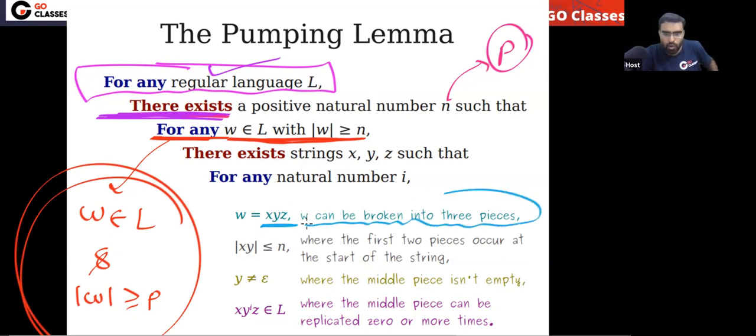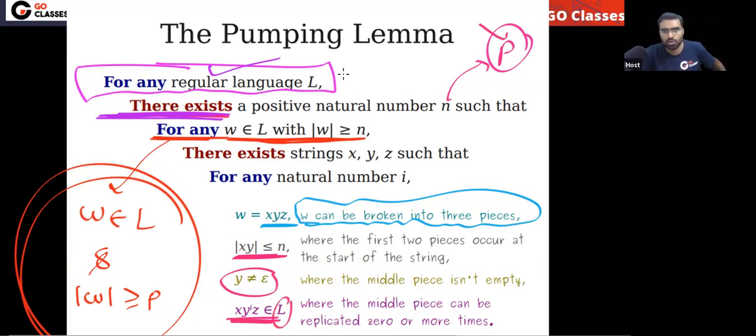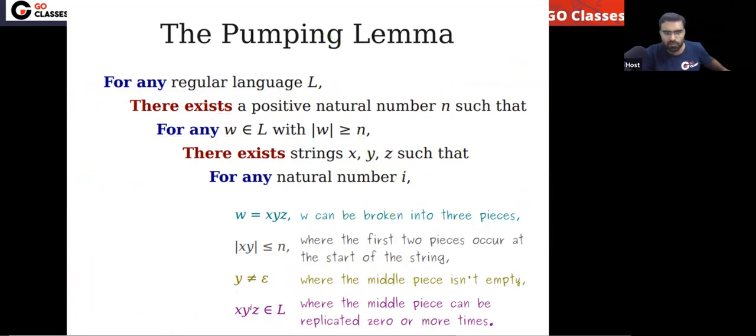These strings can be broken into 3 pieces, x, y, z, such that y is non-empty. Also, xy can be found within the first p symbols, and you can repeat y any number of times. The result will also belong to L. So ultimately, this is what we need to prove.